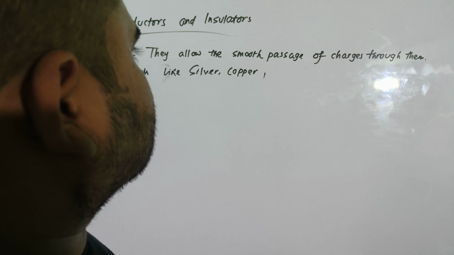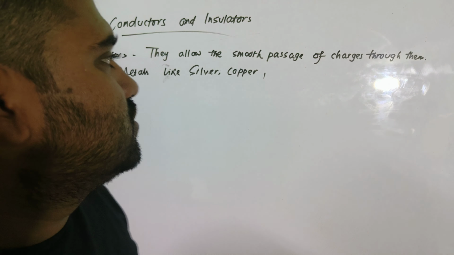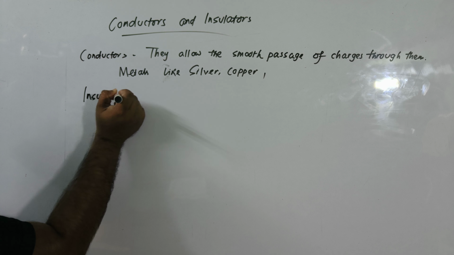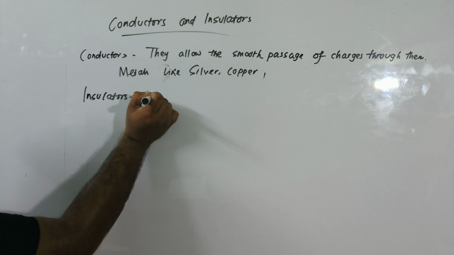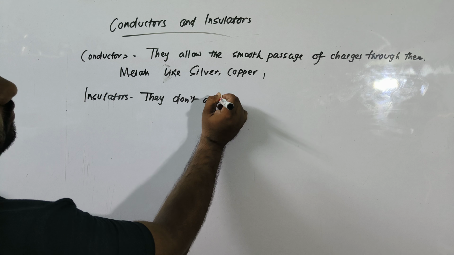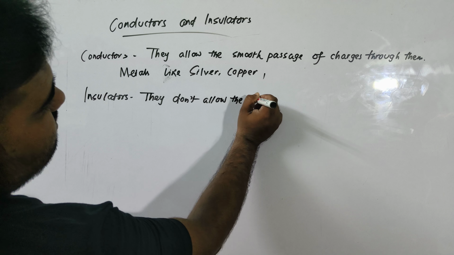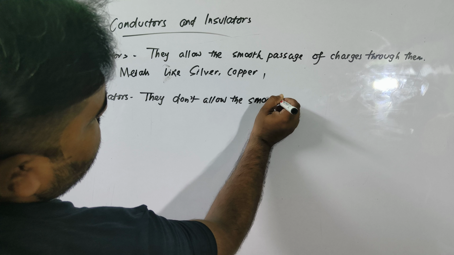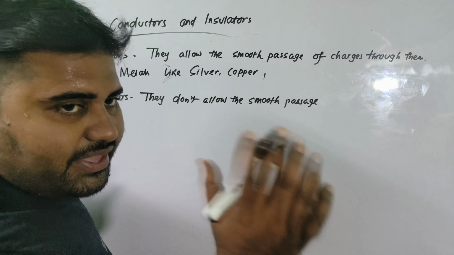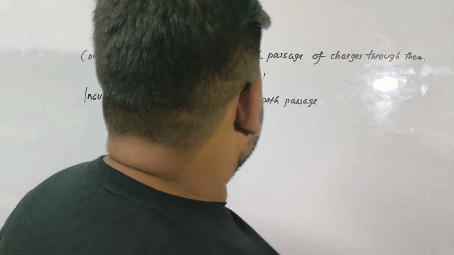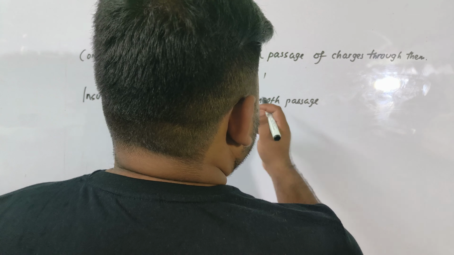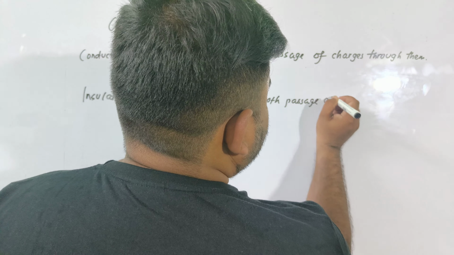Now let us come to insulators. So what are insulators? They do not allow the smooth passage of charges. You may even assume that they do not allow any passage of charges at all.